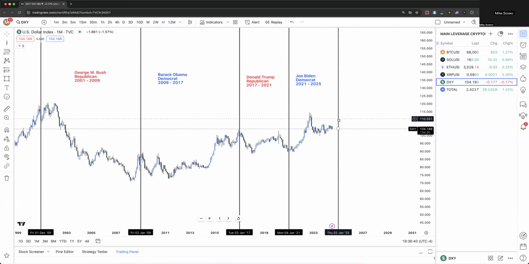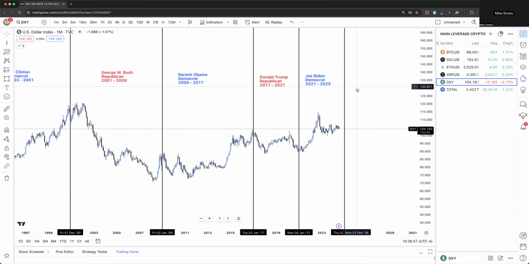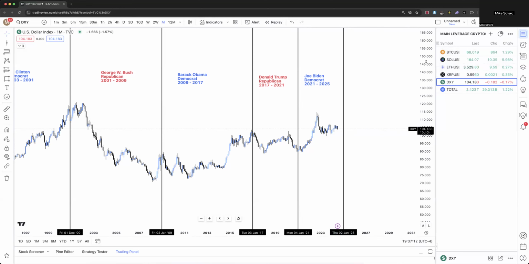But looking at the dollar where it's at today, in the comments below, who do you think will be the next president? Not the name. Will it be a Republican president, seeing that the dollar is somewhat at a high right now? Or will it be a Democratic president, and will the dollar continue its trend upwards? Now, today, Bitcoin's at 68,000, Solana's at 183, Ripple's at 60 cents. The dollar can continue higher, and these assets can continue to go higher as well. But what do you think?